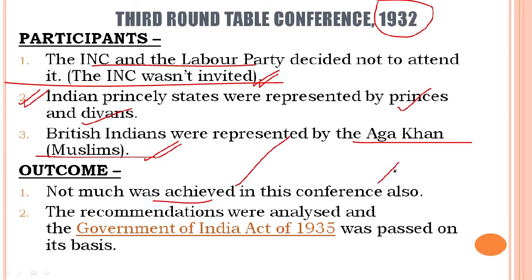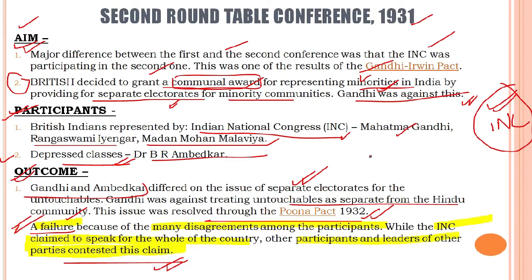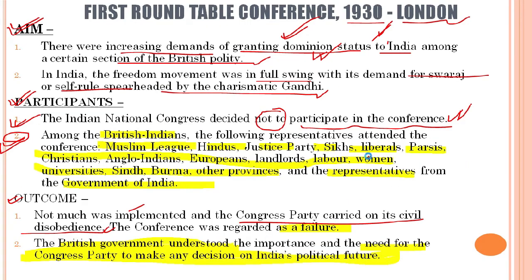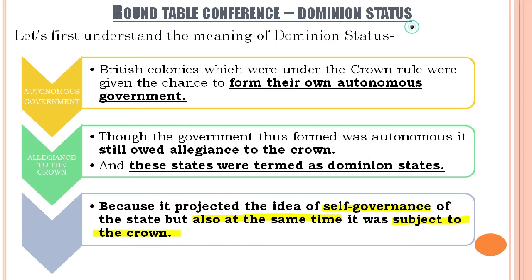See students, right from the first roundtable conference, in the outcome we see that it was a failure. The second roundtable conference was a failure. Even in the third roundtable conference, we could not achieve something substantial. Why? Because we have already discussed on this slide about the dominion status, the cause behind the roundtable conferences.